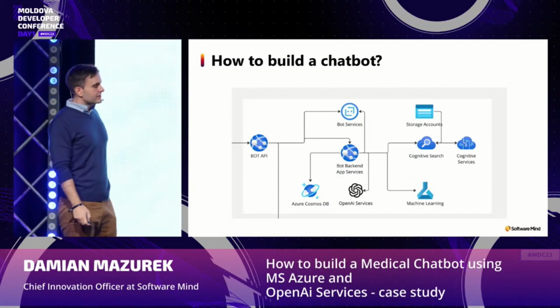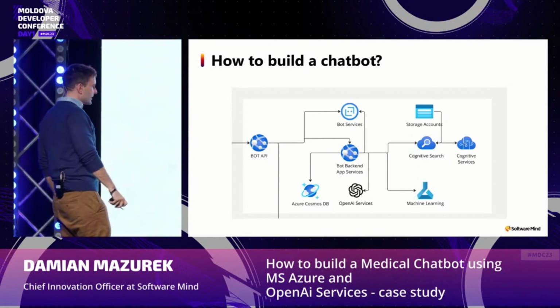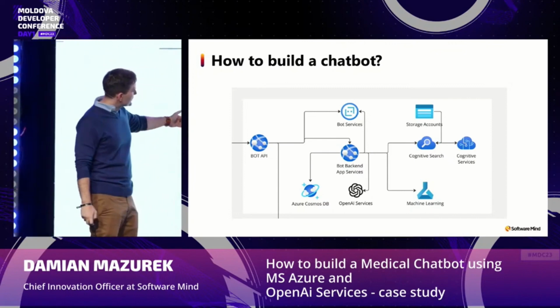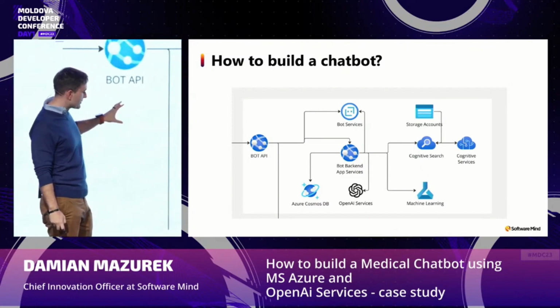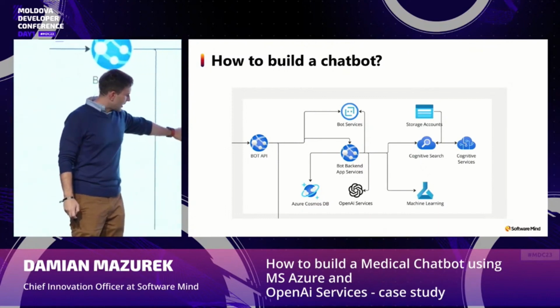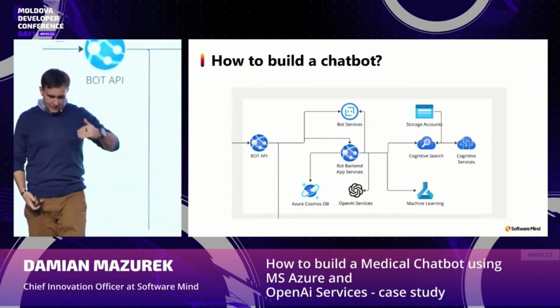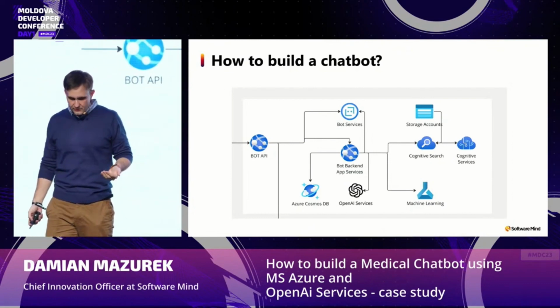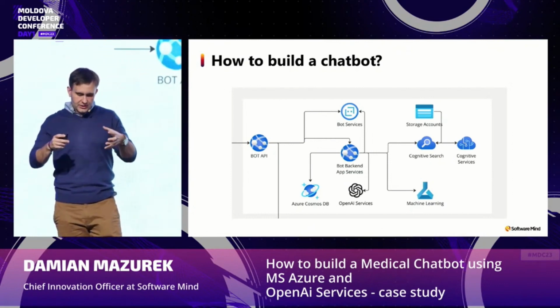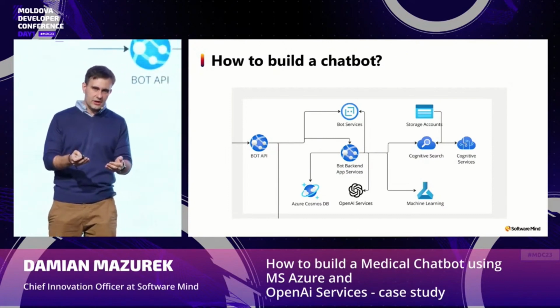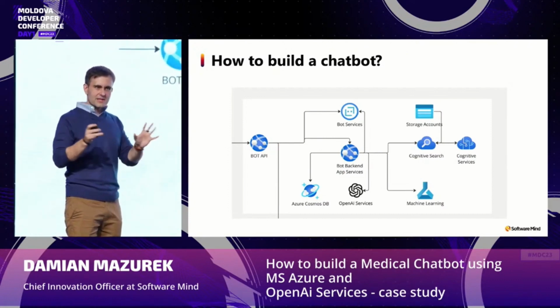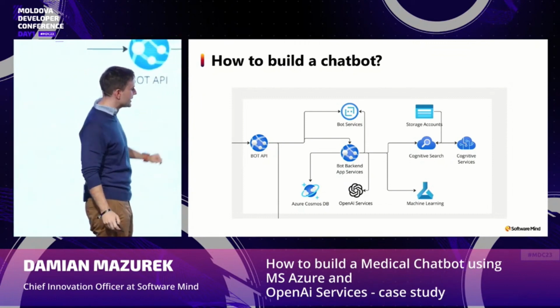Then we created the backend application based on App Services. We used Azure Cosmos DB as our short and long-term memory. We used Azure OpenAI Service as our backend for the large language model, which is a deployment of OpenAI models inside your Azure infrastructure, but still we are using it as a PaaS service, so we use it only through the APIs.